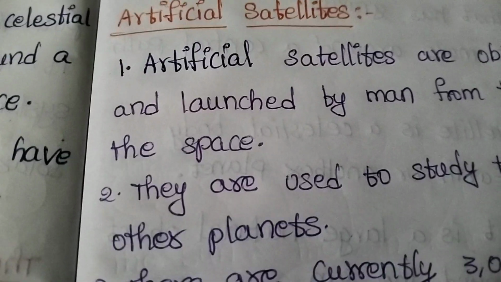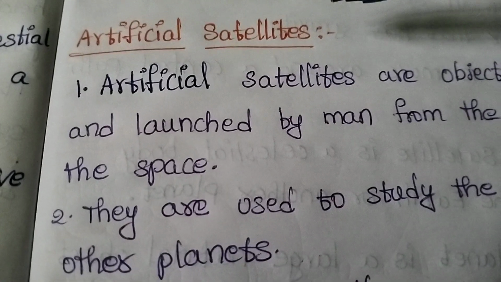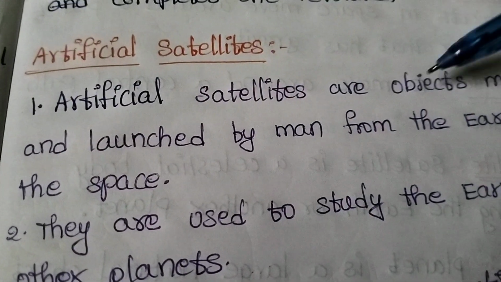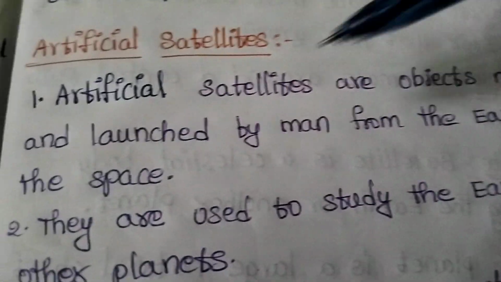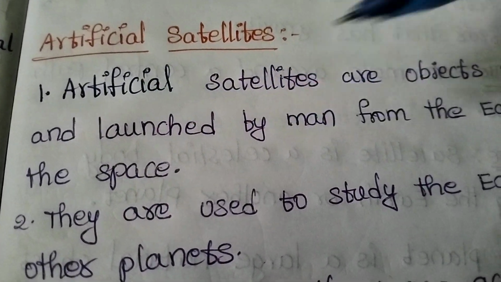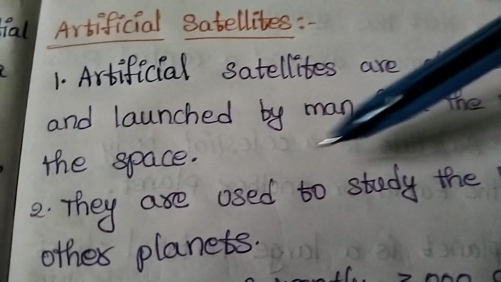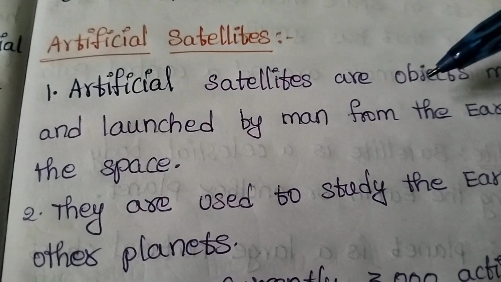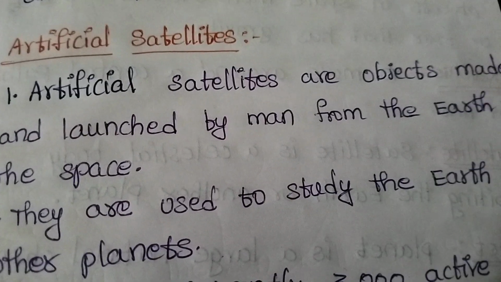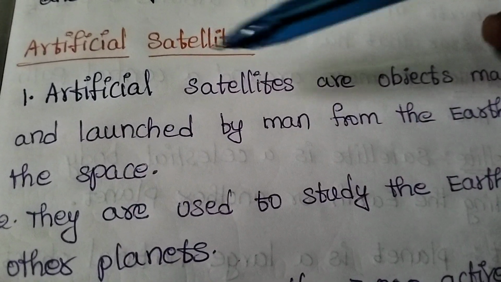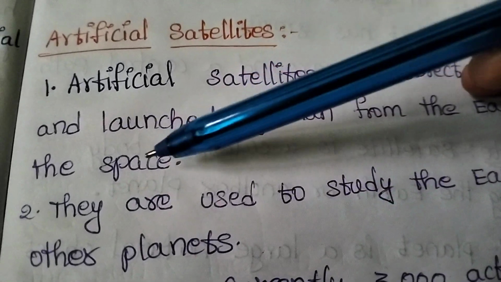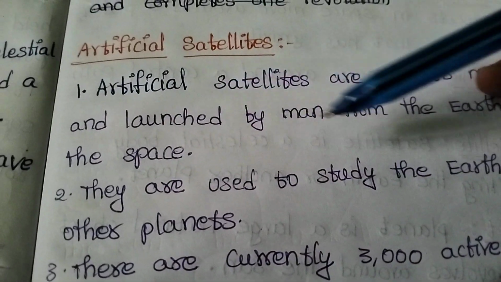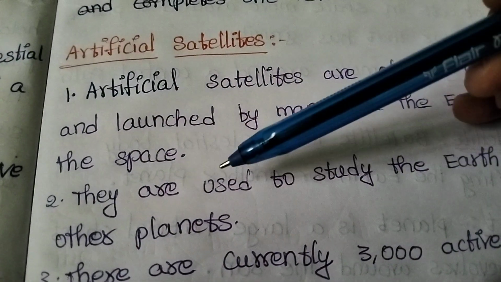Next one, artificial satellites. Artificial satellites are objects made and launched by man from the earth to space.